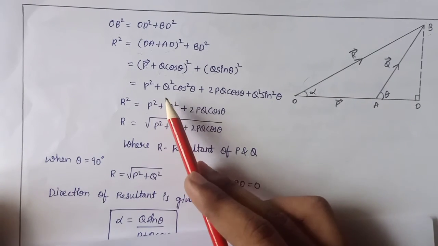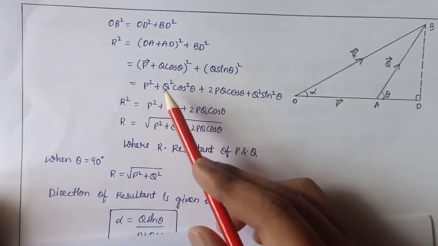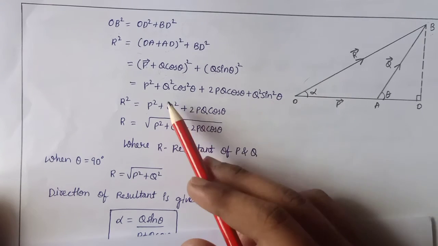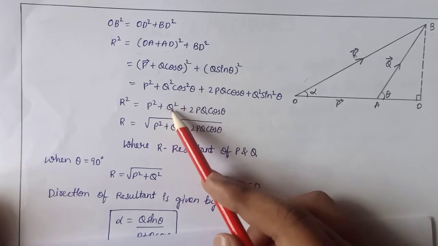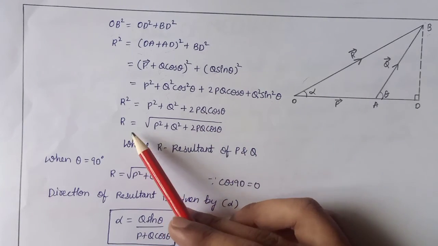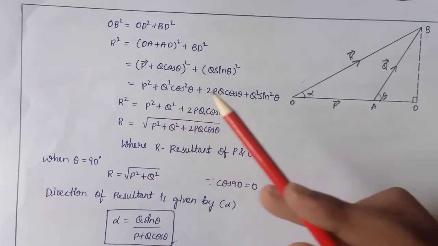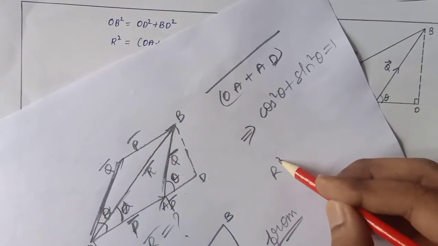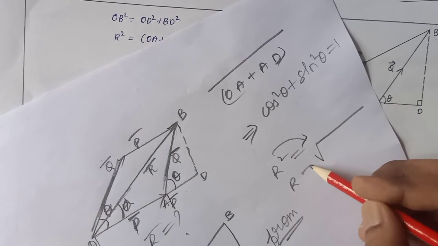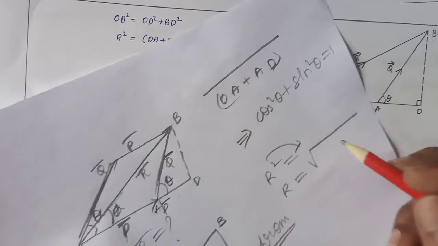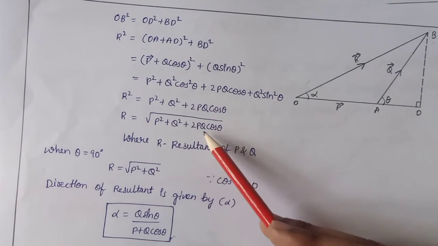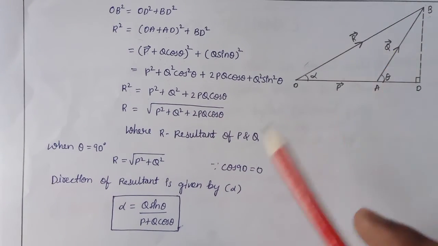We applied that formula, we took Q square common, so we got cos square theta plus sin square theta, then we are left with Q square. Here 2PQ cos theta. R equals, now we send the square to this side, so we get a root. Here we got R equals root over P square plus Q square plus 2PQ cos theta.